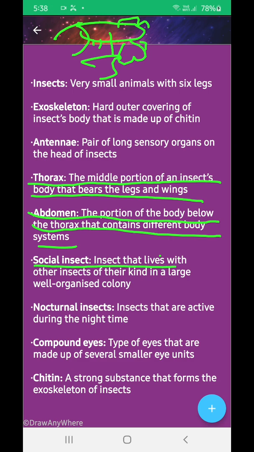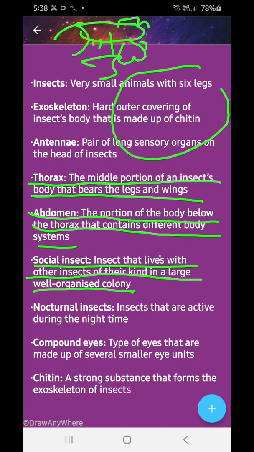A social insect is an insect that lives with other insects in a large, well-organized colony. Nocturnal insects are insects that are active during the night time.